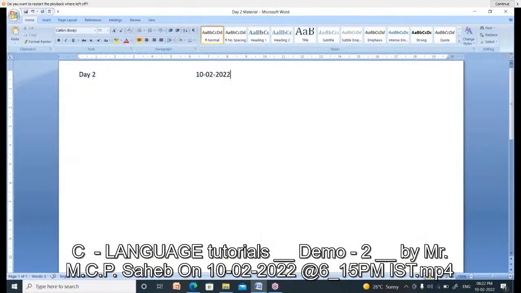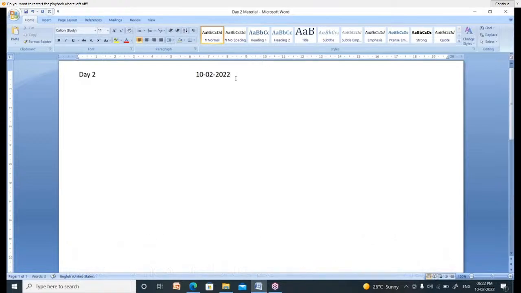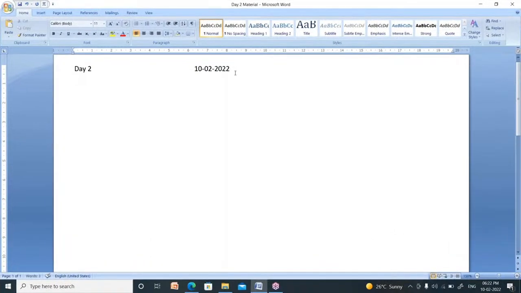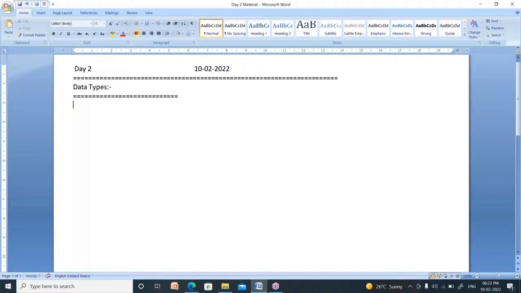Okay. Right. Now today I am going to explain some concepts. The first one is data types. What are those? We have data types. Now C language supports four types of data types. First of all, what is the data type?